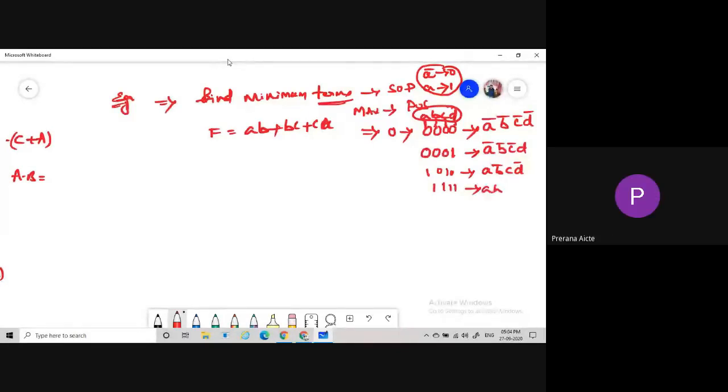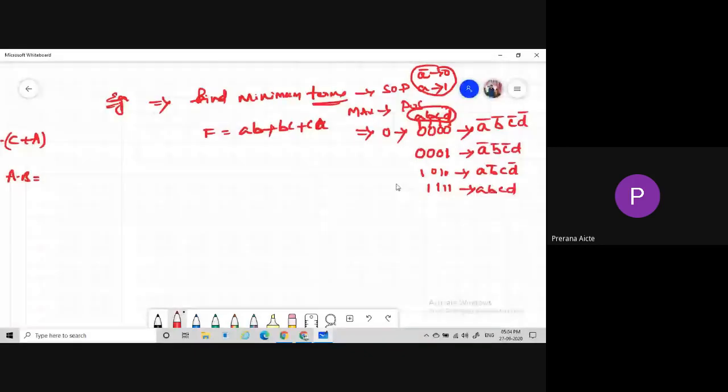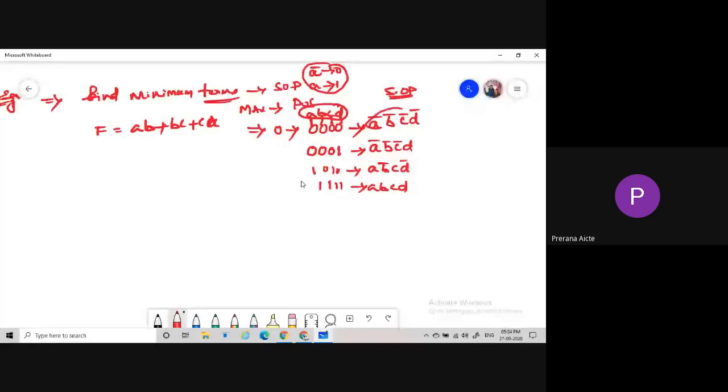So it is nothing but the SOP representation. It is nothing but one product, right? A bar, B bar, C bar, D bar means we are multiplying A bar with B bar, then with C bar, and then with D bar. So it is nothing but a product term.